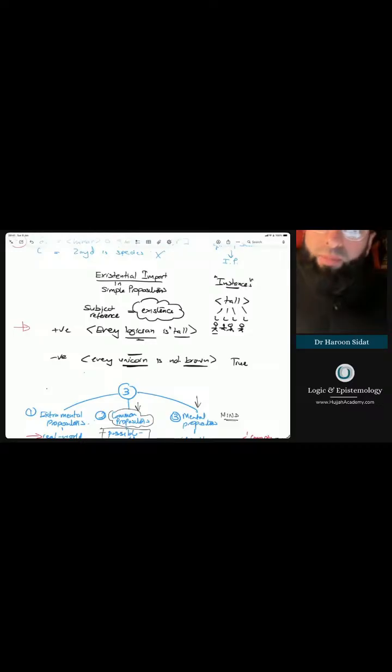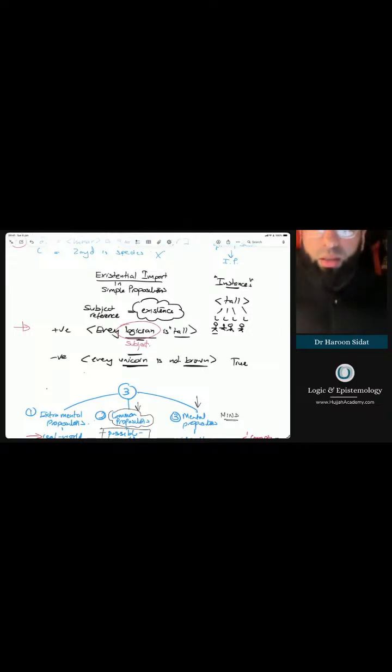For that to be a simple proposition and an example of what we've been covering already, the subject, the person that we're talking about, has to exist, right? So whether it's one or two, there has to be some logician. If there are no logicians, they cannot be tall. So that's what we're saying here. It requires the existence of the subject. If it doesn't exist, then you can't affirm anything. What are you going to affirm? Nothing.